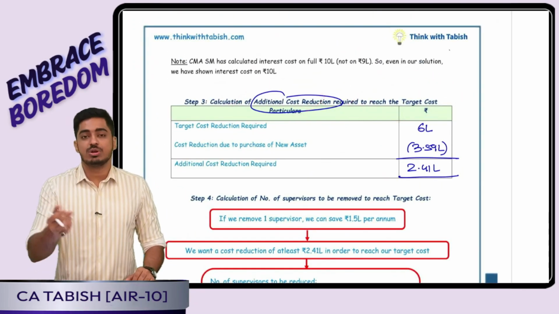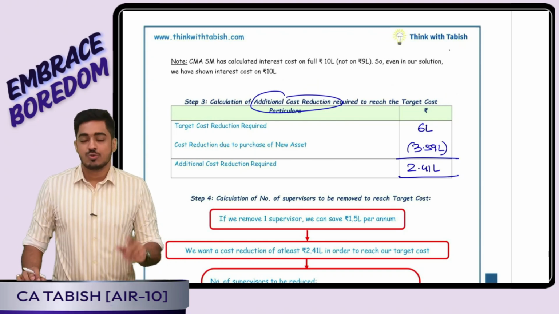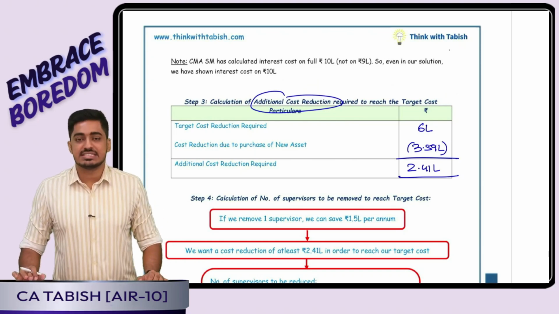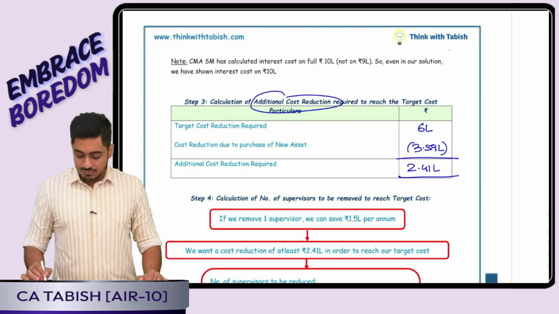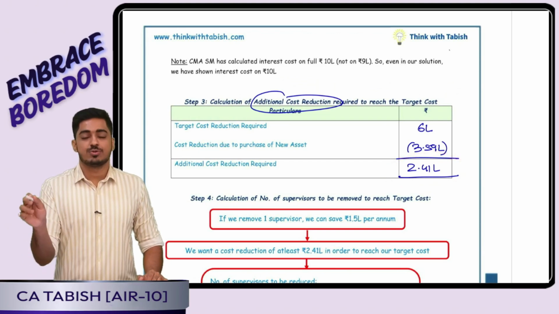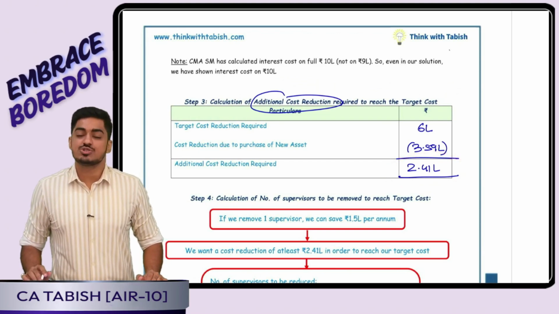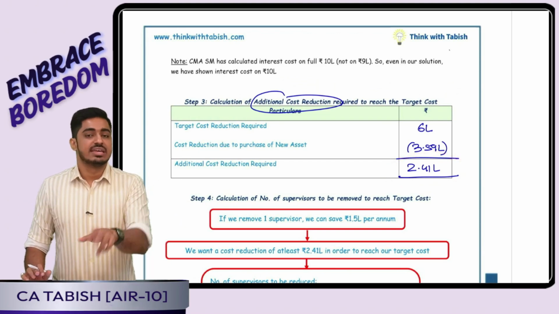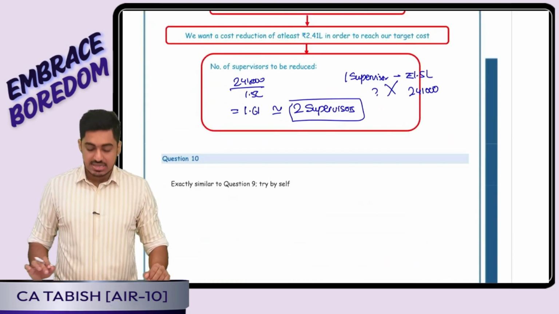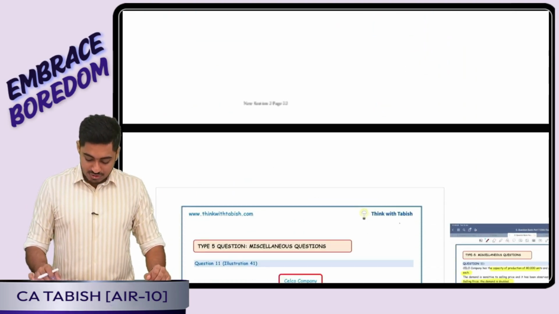Step 3, I will calculate how much more cost has to be reduced. Question is telling how do we do that? By eliminating some supervisor. One supervisor if I eliminate means I can save 1.5 lakh cost. I want to save 2.41 lakh. That means 2.41 divided by 1.5, 1.6 supervisors. I cannot eliminate 0.6. That means I will be eliminating 2 supervisors. Is this clear, everyone? Perfect. So this is also over.